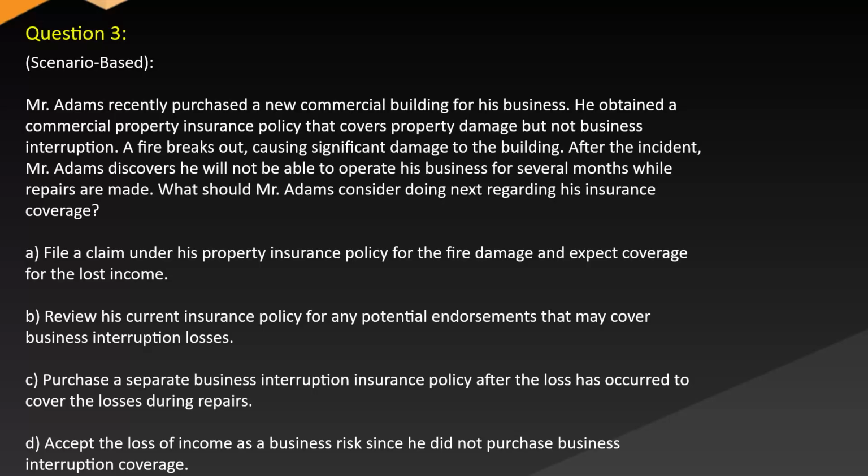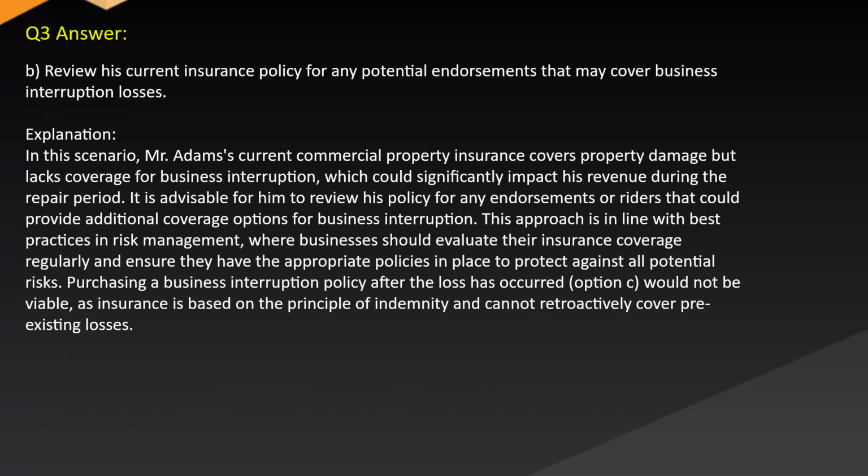A. File a claim under his property insurance policy for the fire damage and expect coverage for the lost income. B. Review his current insurance policy for any potential endorsements that may cover business interruption losses. C. Purchase a separate business interruption insurance policy after the loss has occurred to cover the losses during repairs. D. Accept the loss of income as a business risk since he did not purchase business interruption coverage. Answer. B. Review his current insurance policy for any potential endorsements that may cover business interruption losses.